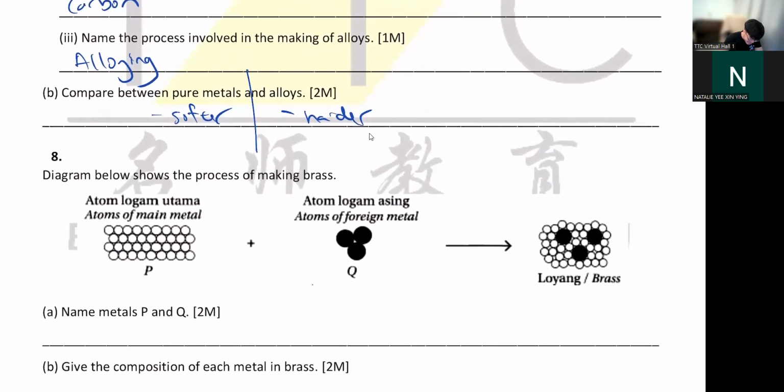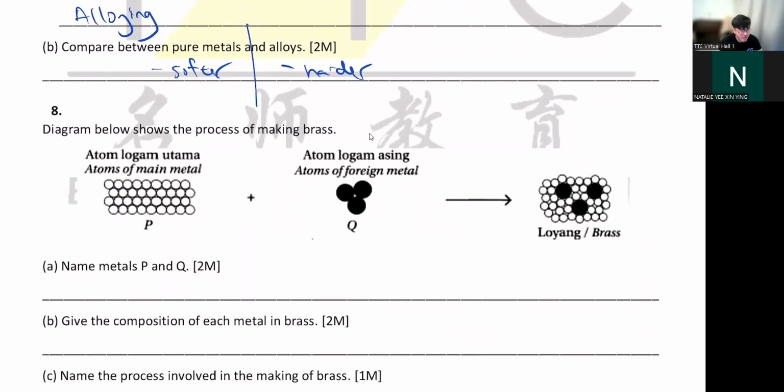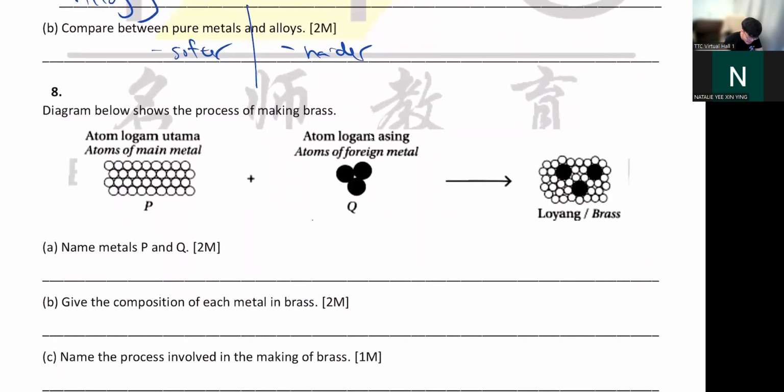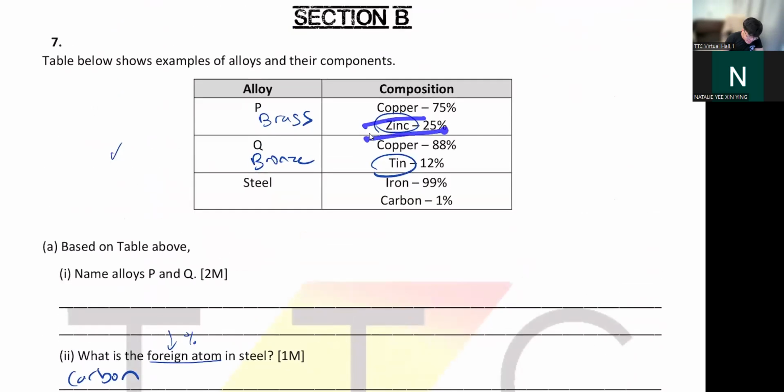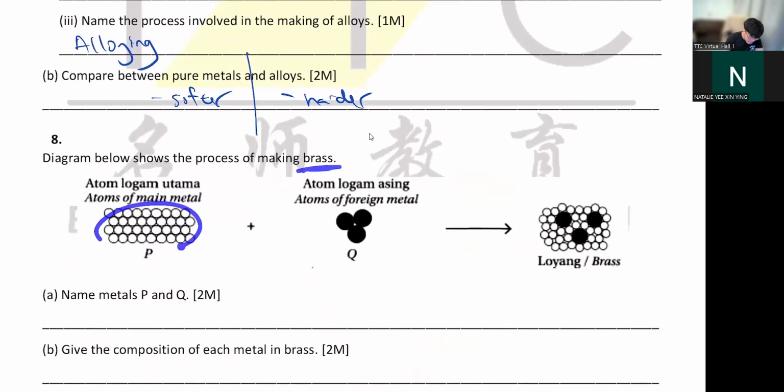And then number 8, I'm going fast here. If you need me to slow down, you let me know. Okay, so you have your main metal, and then you have foreign metal. So this is your brass. Brass is made from copper and zinc, right? So who's the main metal? Obviously, this is your copper because this takes up the most percentage.